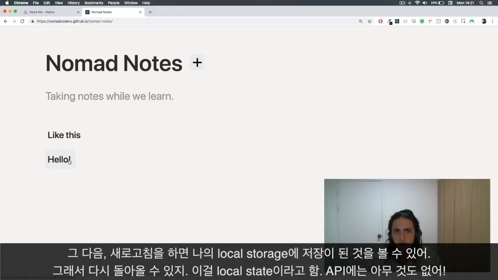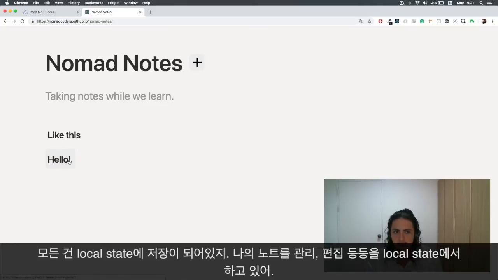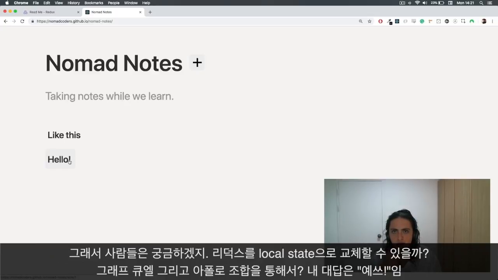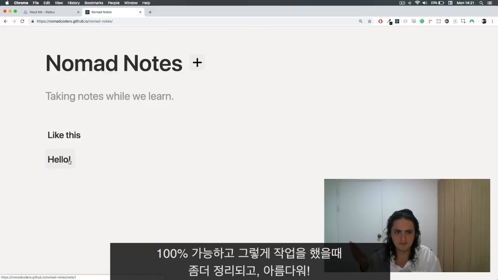This is something called local state. I don't have anything on the API. This is everything saved on my local state. I'm managing my nodes, I am getting the nodes, I am editing the contents, everything is local state. And that is what people wonder, can I replace Redux in local state with GraphQL Apollo? My answer is yes, 100%.